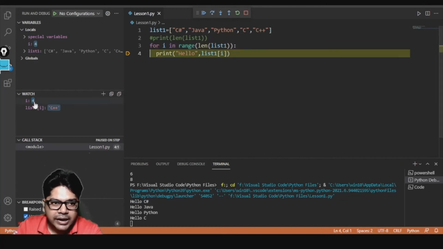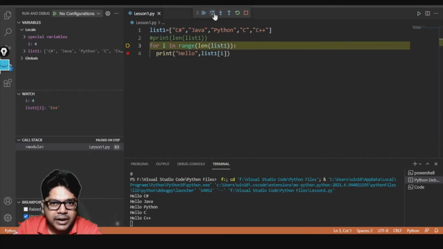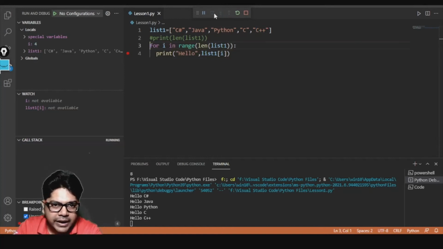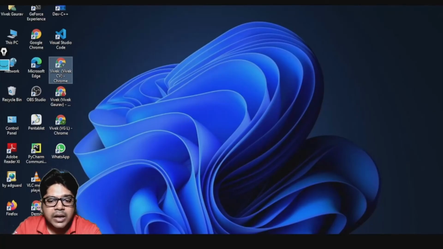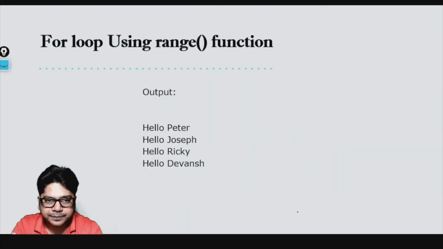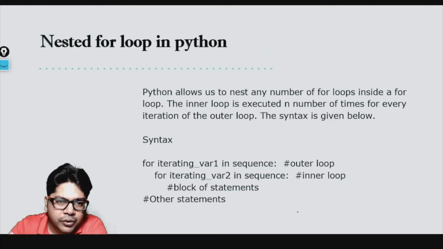Then again, now the index became 4 and it is pointing to the fifth item, which is C++, and then it will go again. Now it will not find anything and it stops over there. Okay, so this is how it is going through each and every item of the list, and we ran this using the len function. Okay, now let's go ahead.